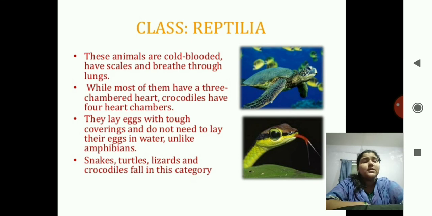Next class is of Reptilia. These animals are cold-blooded and have scales. Breathe through the lungs. Most of the reptiles have 3-chambered heart, but the exception is the crocodile, which has 4-chambered heart. They lay eggs with tough coverings and do not need to lay their eggs in water like amphibians. Examples are snakes, turtles, lizards and crocodiles.